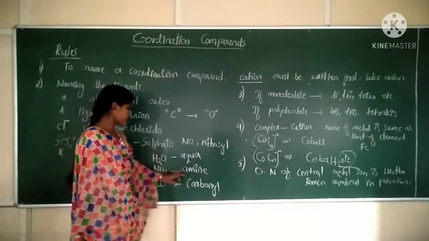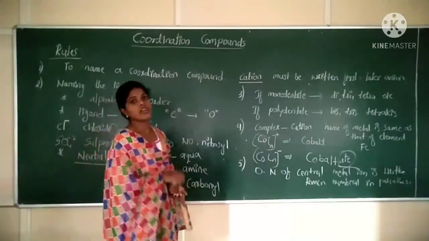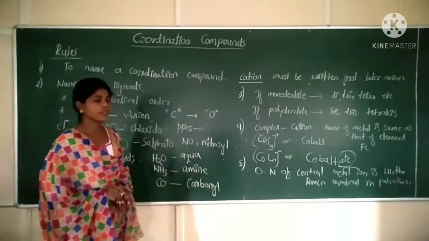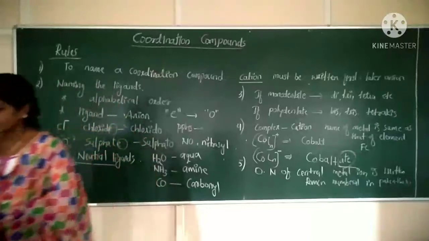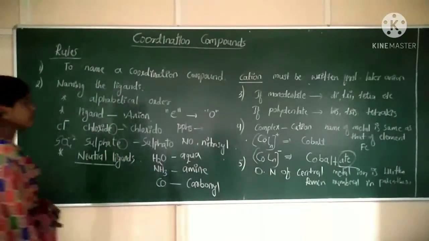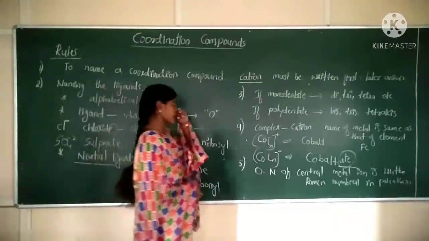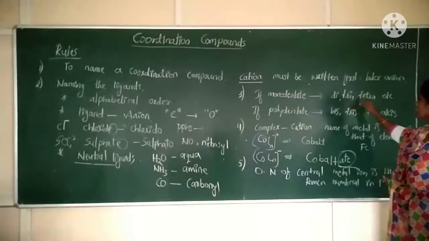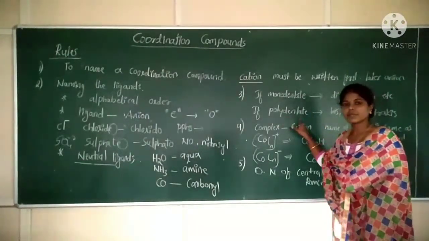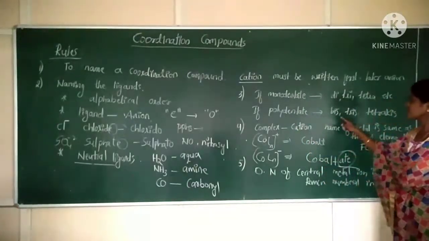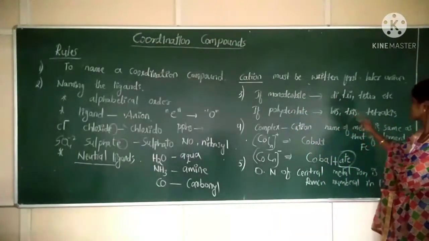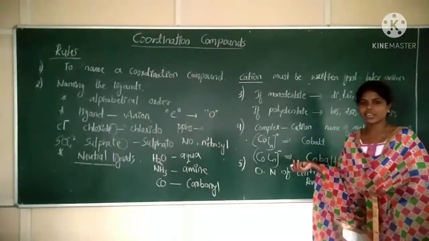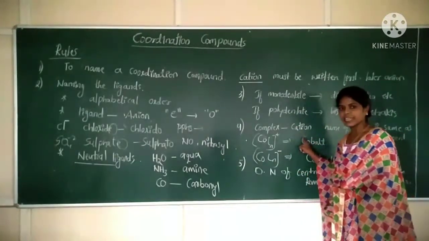H2O is aqua, NH3 is amine, CO is carbonyl, NO is nitrosyl. If you have PPh3, it should be named triphenylphosphine. Next, if monodentate ligands are present, the prefixes used are di, tri, tetra, etc. If polydentate ligands are present in the coordination compound, we should use prefixes like bis, tris, tetrakis.